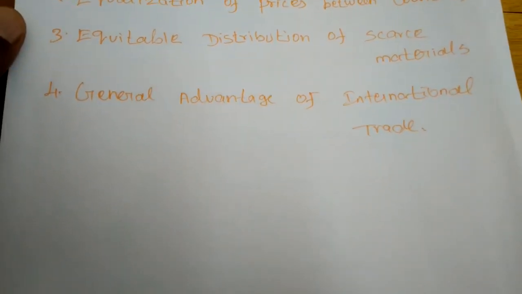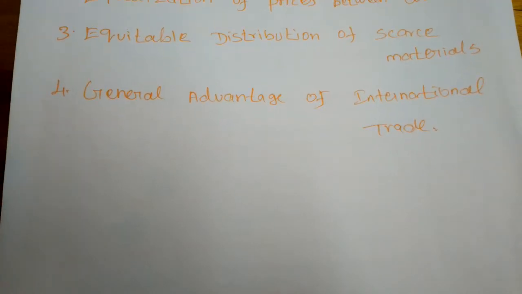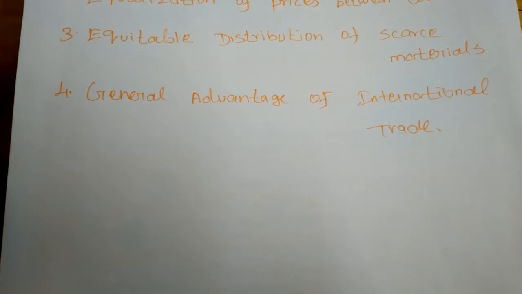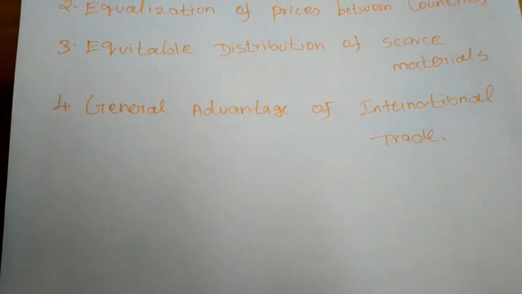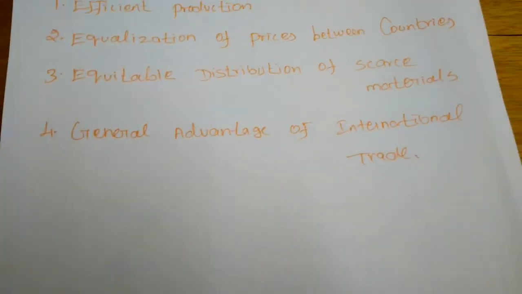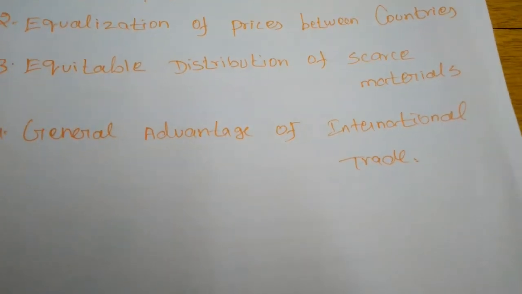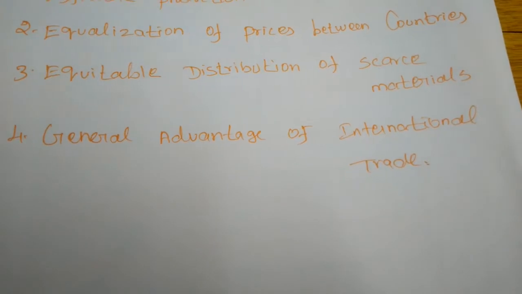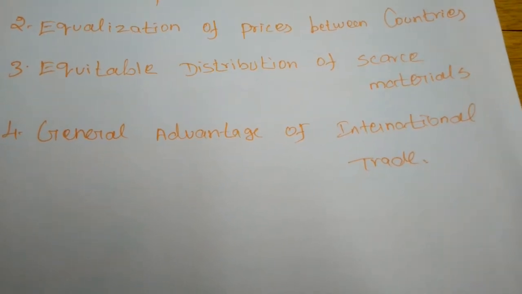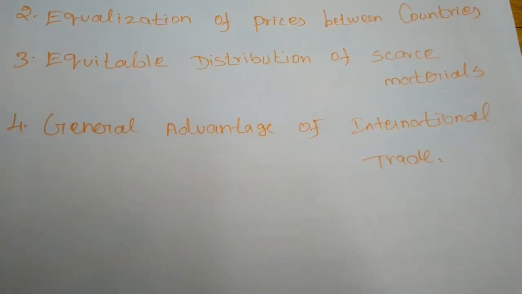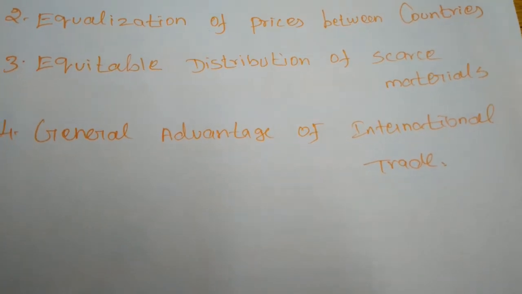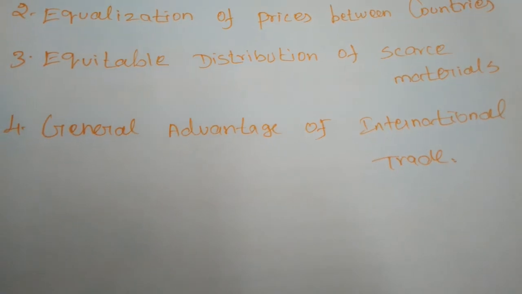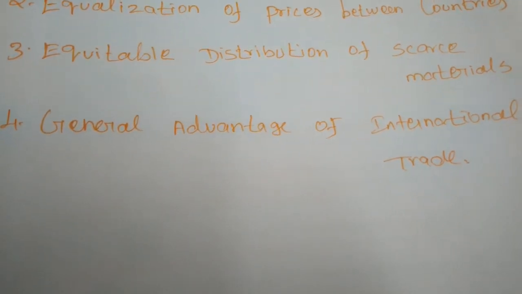Next, general advantages of international trade. What are the general advantages of international trade? The availability of a variety of goods for consumption. When a nation deals with other nations, a variety of goods will be available for consumption. Throughout the world, all people have the possibility to use or consume all types of products.